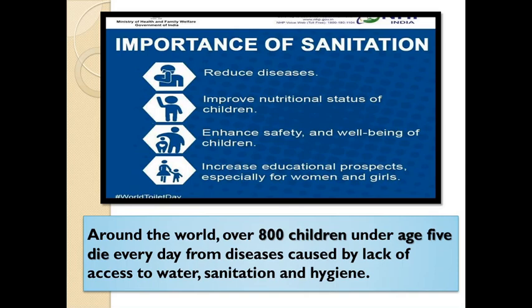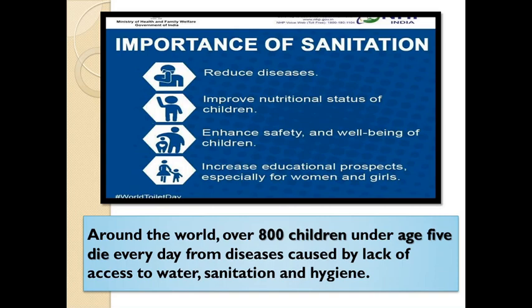Once proper sanitation is done, it helps to make the diseases run away from our life, because with proper health and hygiene we are able to complete our education, we feel safe, and especially it is done for the well-being of children.